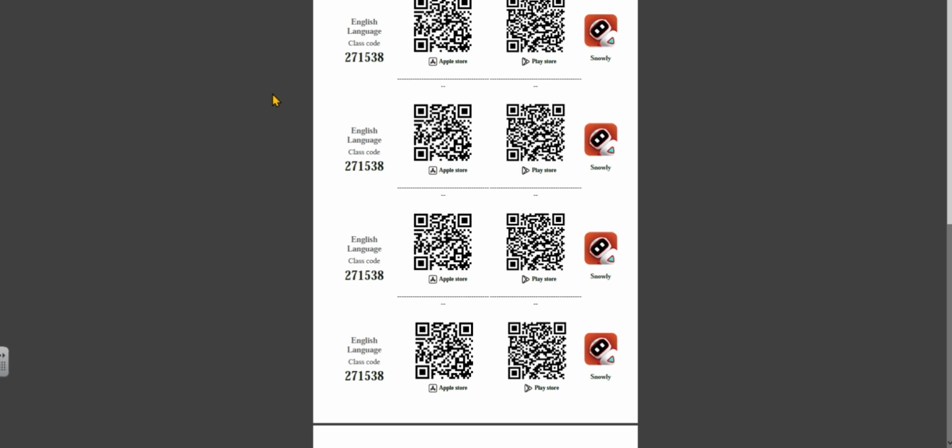Okay. One more thing that I'd like to tell you is that this QR is for the application, not for the class. So when the student scans the QR code, he will get the application downloaded on his device. But the code is for entering the class.